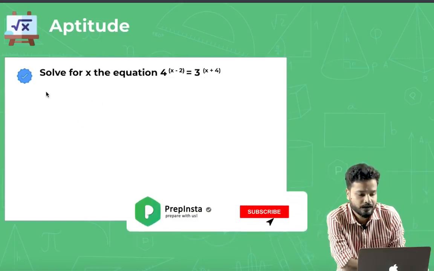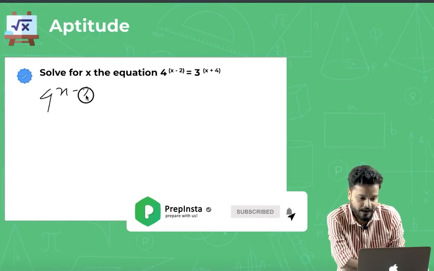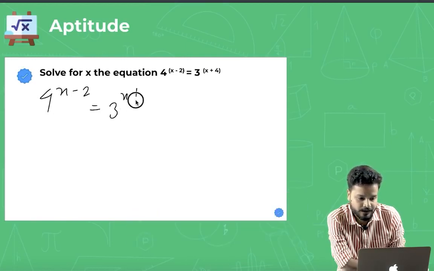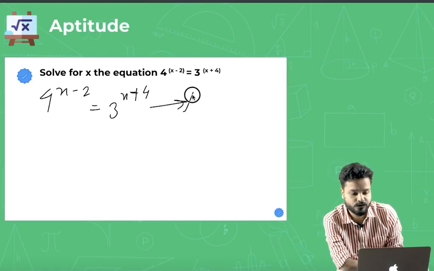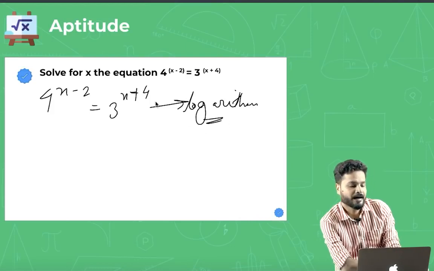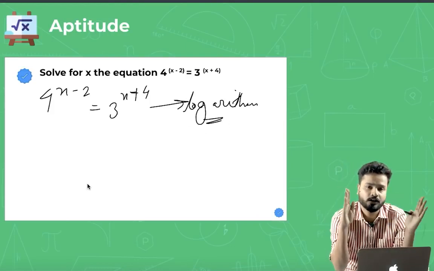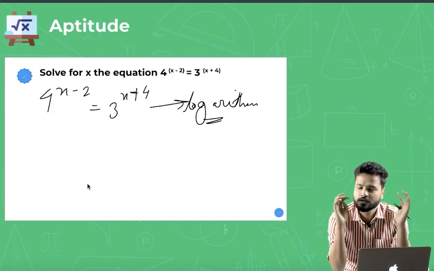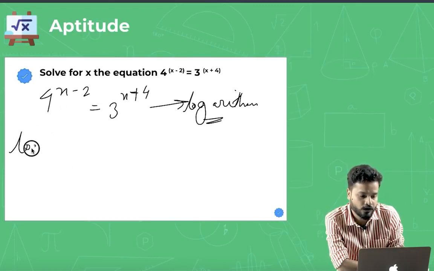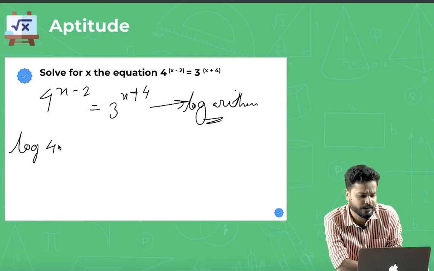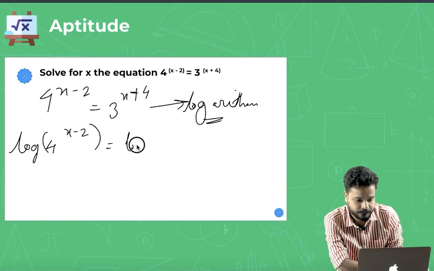Okay, guys. So the question is 4 power x minus 2 is equal to 3 power x plus 4. To solve such questions, guys, the best thing is to use logarithms. As we do on an equation on the left and right hand side, don't we do squaring on both the sides, dividing on both the sides by 2? Similar way we can also take log on both the sides. So we are taking log to the base 10 on both the sides. I'm not writing the base here. So I've taken log on both the sides.